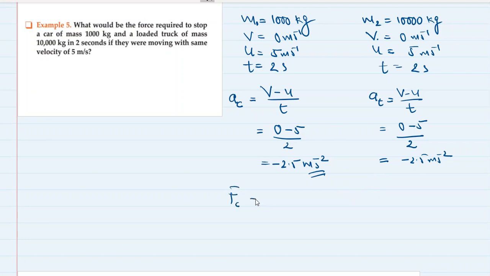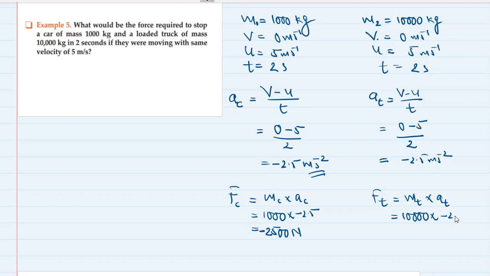So the force required to stop the car is equal to the mass of the car multiplied by the acceleration produced in the car, which is 1000 multiplied by minus 2.5, which is minus 2500 Newton. In case of the truck, it would be the mass of the truck multiplied by the acceleration produced in the truck, which is 10,000 multiplied by minus 2.5, which is minus 25,000 Newton, right?